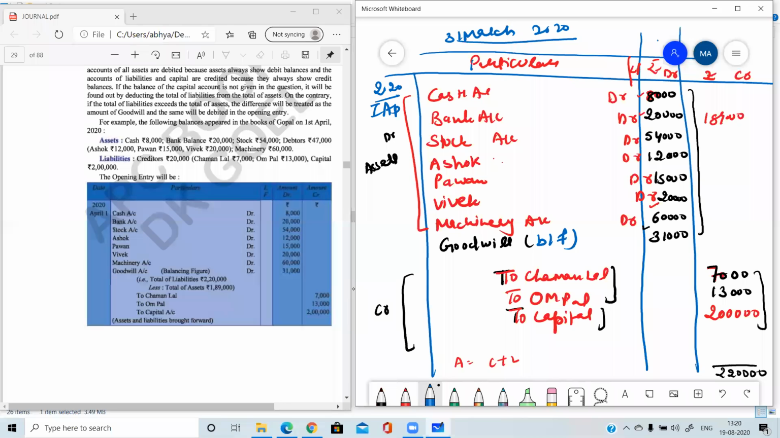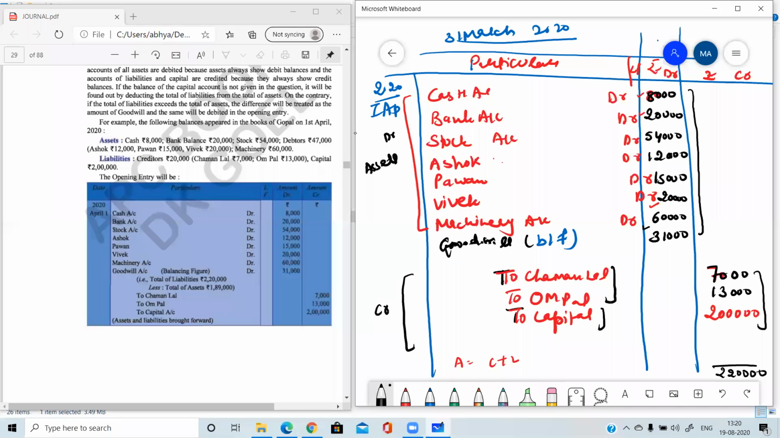And why I have written here B slash F, it means balancing figure. It means this asset was not given in the question. Okay, we have found out this asset by doing balancing. Balancing means subtracting the lesser side from the greater side in accounts. So this side total is 220 and this side total is 189. So we need to subtract 189 from 220 and the balancing figure is 31,000. That balancing figure is known as goodwill.